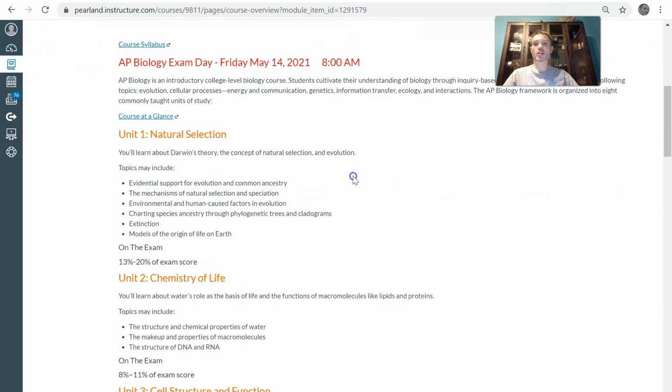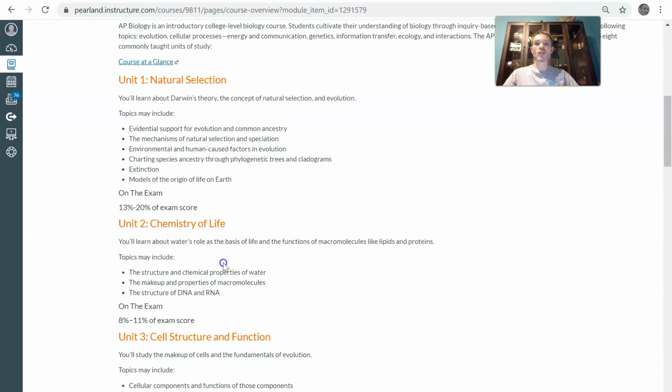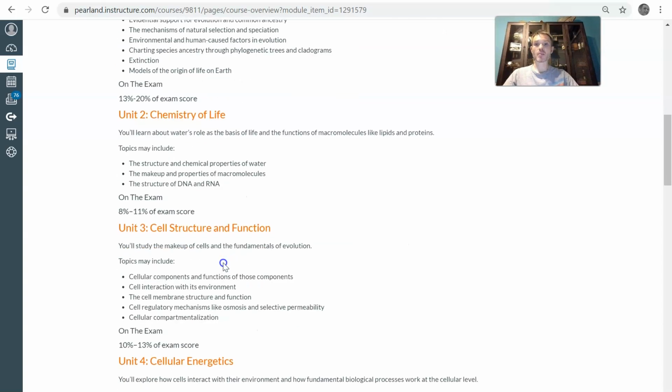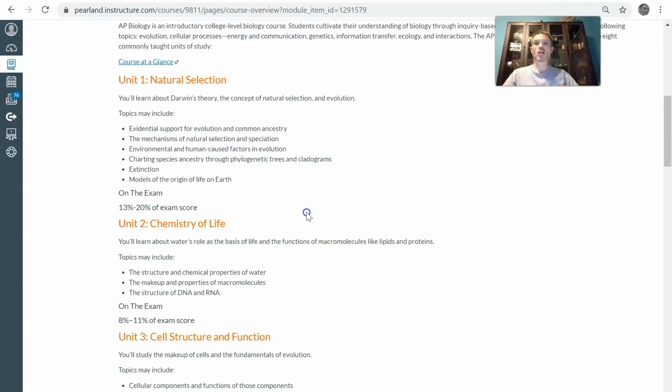So take a moment at a later date and take a look at what each unit covers, as well as the percentage of information that will be asked on the exam. The amount of time that we spend in class will be directed towards the percentage of questions on that exam. For example, natural selection is 13 to 20% of the exam score, and we spend about 3 to 4 weeks on that section.